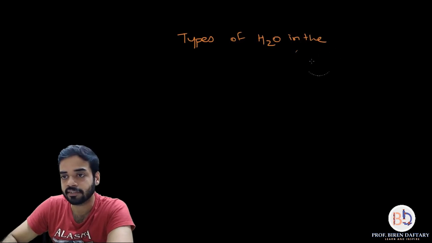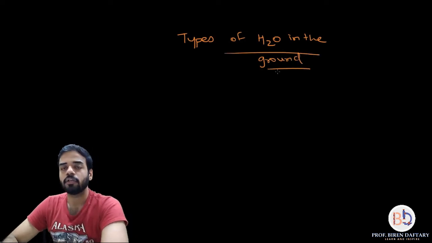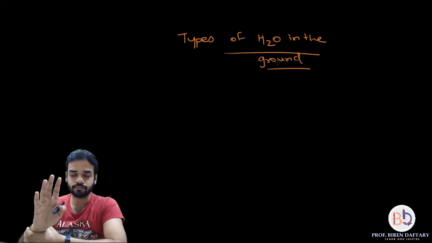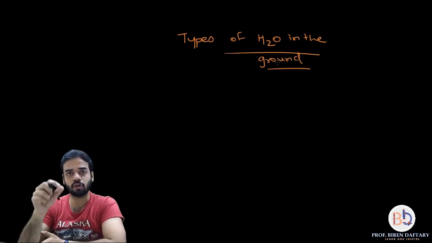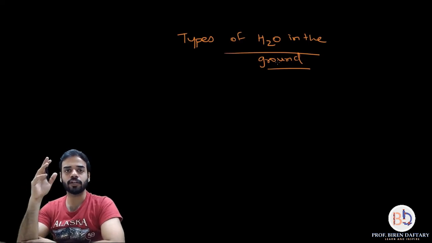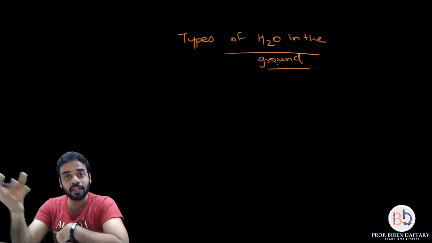Okay, now again, this is an important part. Questions can be asked on this part, so please pay attention. Now there are basically 4 main types of water which are present in the ground, or which are present in the soil. I will just write down the 4 types, and then I will tell you out of these 4 types which water is available to the plant.